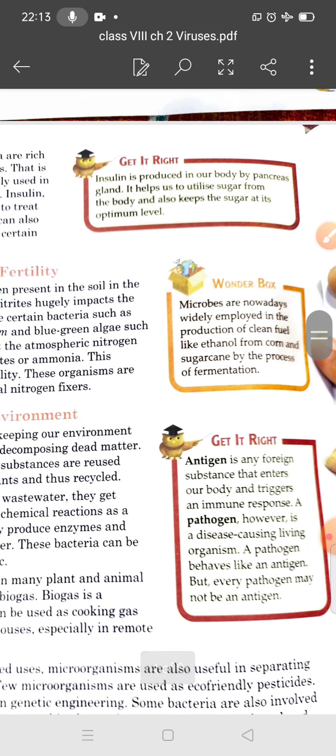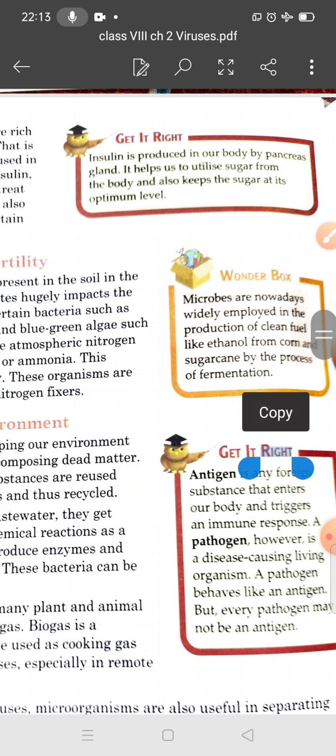fertility. And students, you know microbes are widely employed in the production of clean fuel also, like ethanol from corn and sugar cane by the process of fermentation. We have also discussed in a previous lecture the process of fermentation, anaerobic respiration. What is anaerobic respiration or fermentation? The respiration takes place in the absence of oxygen. Okay, so microbes are widely used in the production of clean fuel like ethanol from corn and sugar cane by the process of fermentation.